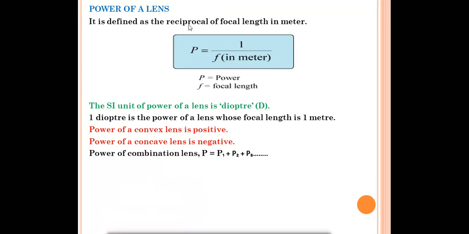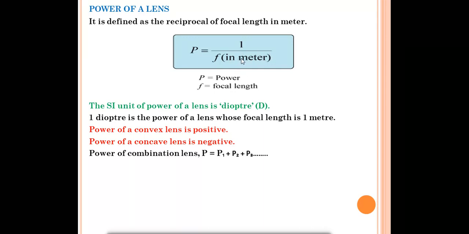Okay, it is defined as the reciprocal of focal length in meter. Whenever the focal length is in meter, if you take the reciprocal of the focal length in meter, that is called power. So what is power? Power is defined as the reciprocal of focal length in meter. P is power and F is the focal length in meter.